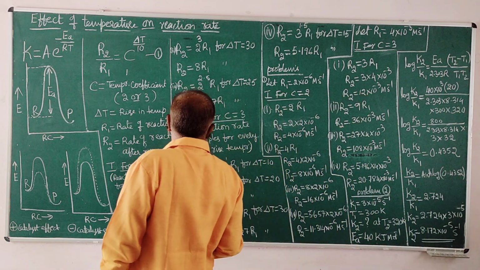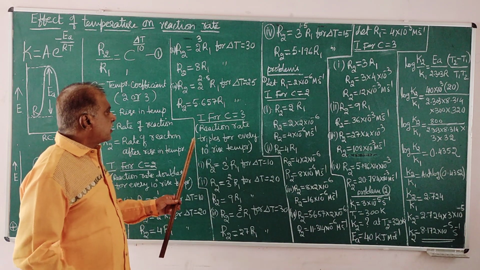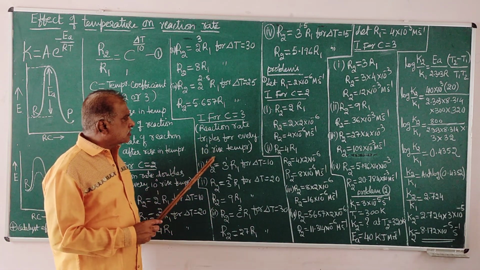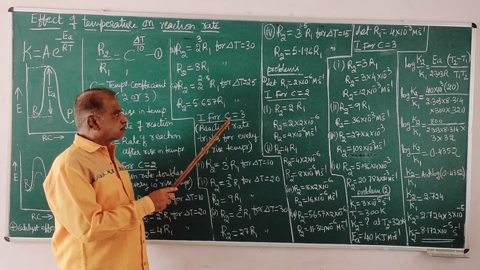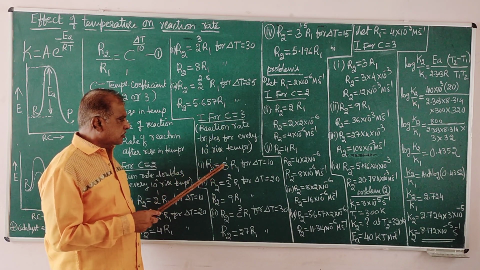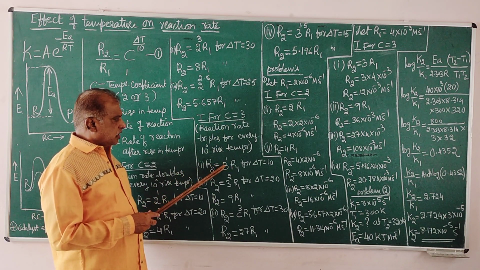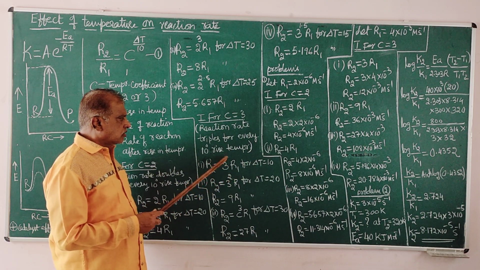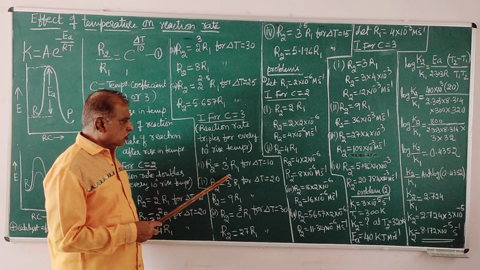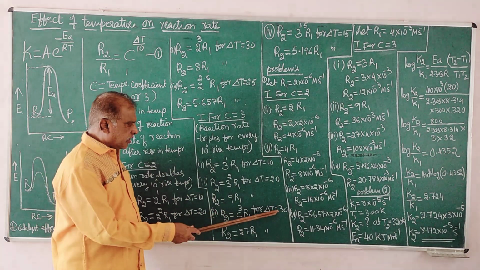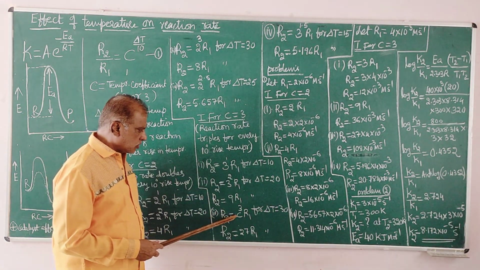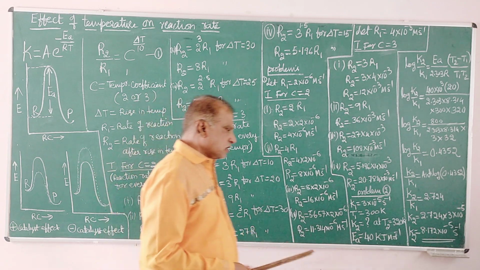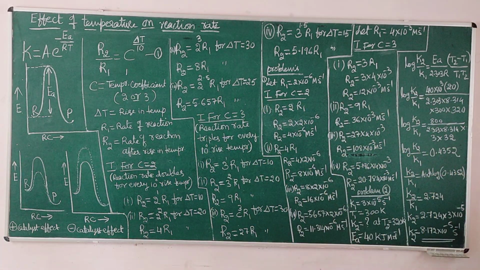Similarly, let us see for C equals 3. That is, the rate of reaction triples for every 10-degree rise in temperature, in very rare cases. Do the same equation, with C equals 3 in all cases. For 10 degree, 3 to the power of 1, for 20 degree, 3 to the power of 2, and for 30 degree, 3 to the power of 3.